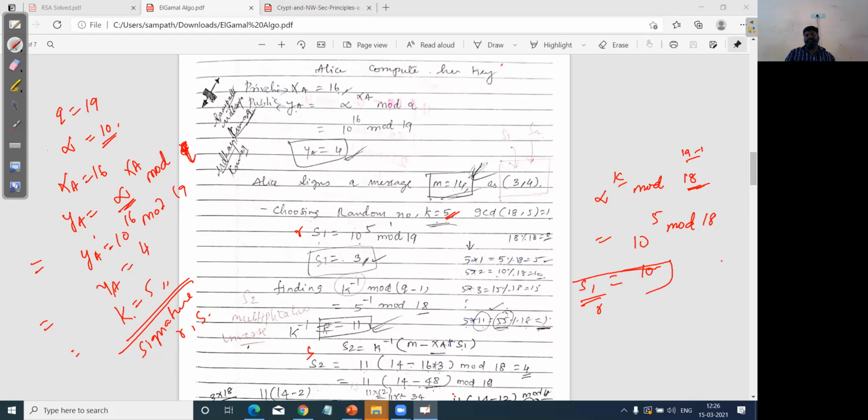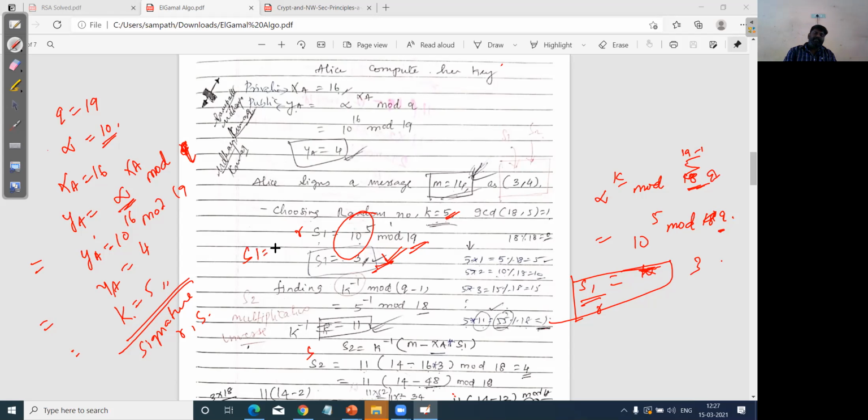Sorry, I made a mistake. It should be 10 power 5 mod 19, which is the q value. 10 power 5 mod 19, after this calculation, you will get the value equal to 3.